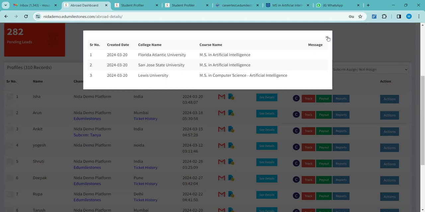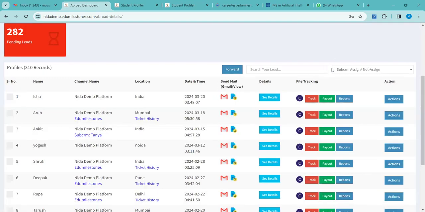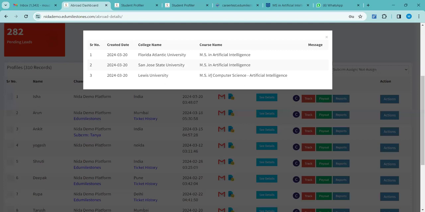So from your CRM, again, I'm repeatedly telling you, please don't get confused. This is your CRM, the counselor CRM. Only you will be able to access this. Okay, so I'm showing you all the functionalities that you will be able to access through your CRM, how you can function through this. This is a master CRM from where you can keep track of your students' landing page link also, whatever actions the student has taken. Also, you can keep hold of the sub CRMs through your CRM itself. So here, as I have said, the C is a shortcut to check the university shortlisting.